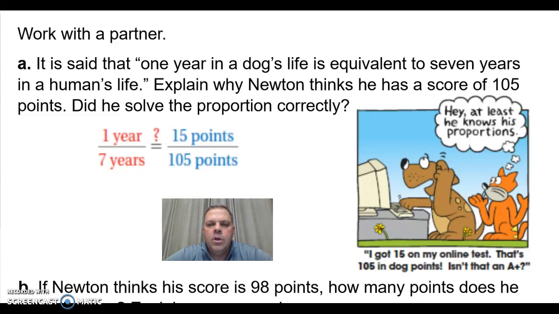In the first example, 1 year is 15 points. 7 times 15 is 105 points. Therefore, Newton does have a correct score of 105, and he did solve the proportion correctly.